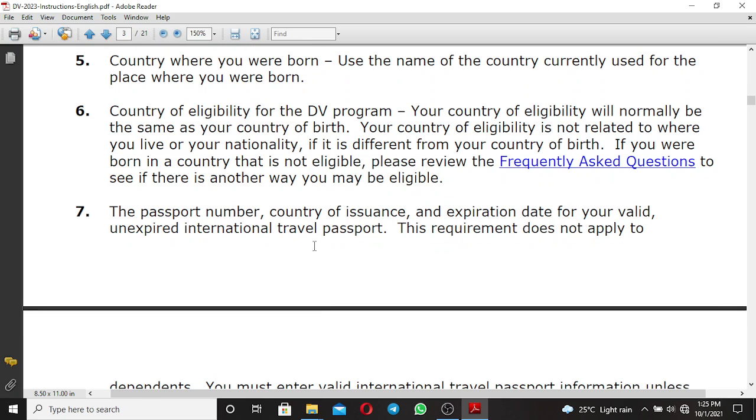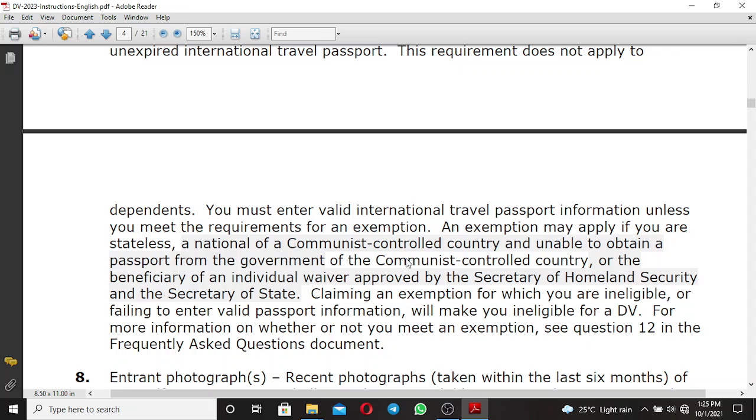Another thing which you're going to fill in the application form is the passport number. The passport number, the country of issuance, the expiration date for your valid travel passport as it appears in your passport.